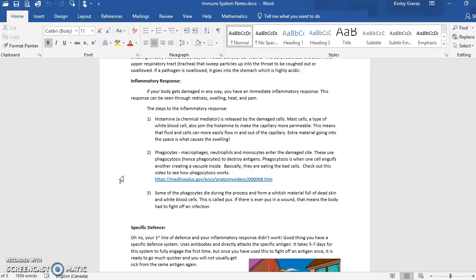After histamine and mast cells have made the space more permeable, we have our phagocytes, so macrophages, neutrophils, and monocytes, entering the damaged area. These use phagocytosis, hence phagocytes, to destroy the antigens. Phagocytosis is when one cell engulfs another cell, creating a vacuole inside of the phagocyte.